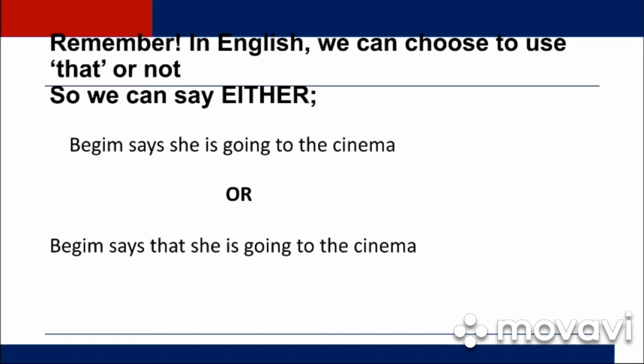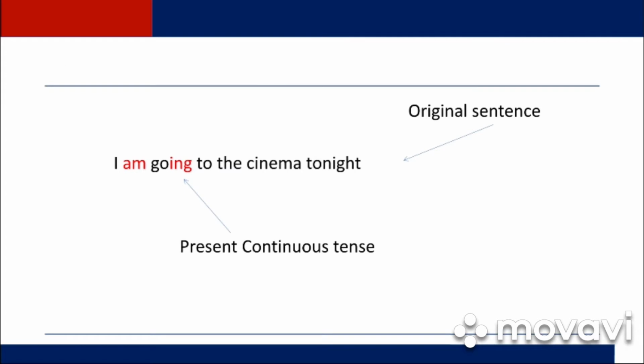Remember, in English, we can choose to use "that" or not. So we can say either "Begum says she is going to the cinema," or "Begum says that she is going to the cinema." So it's up to you. Both are fine. Let's have a look at grammar. What kind of changes appear? "I am going to the cinema tonight."